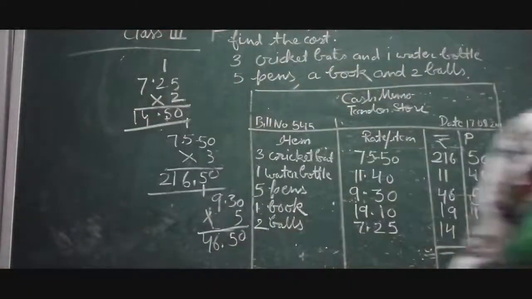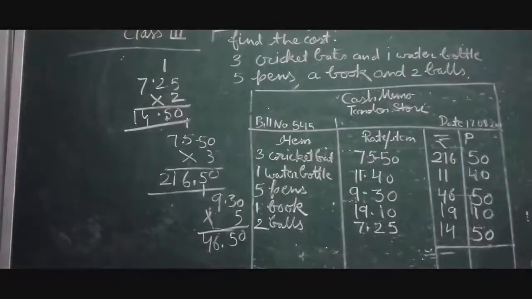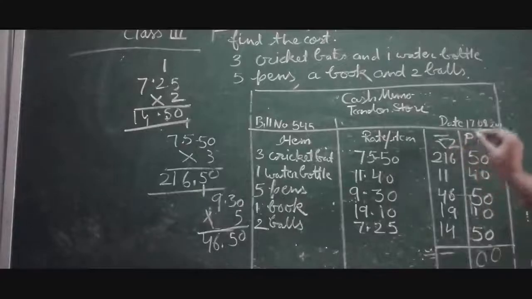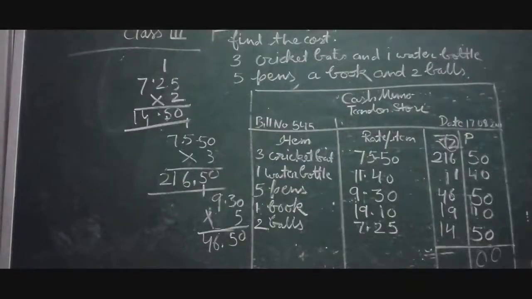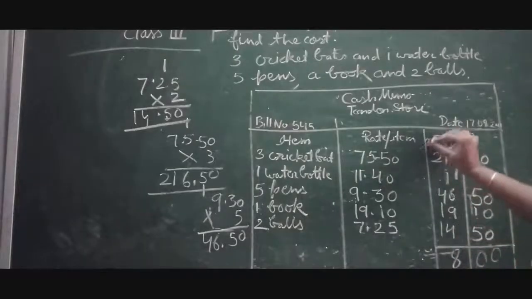We will add it, first starting from the paise column. Adding the paise column gives 20, so we write 0 over here and 2 will be carry over. Now in the rupees column, we add the units digits and get 28 with 2 carry over.